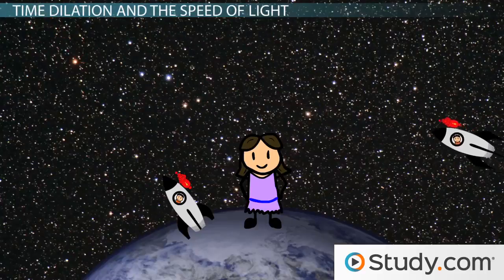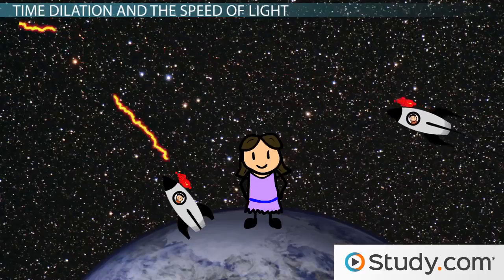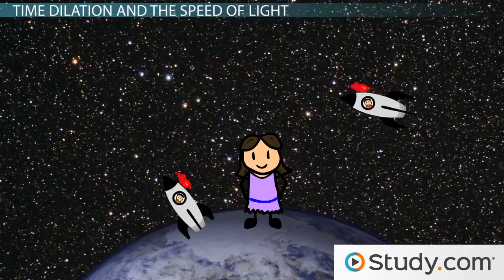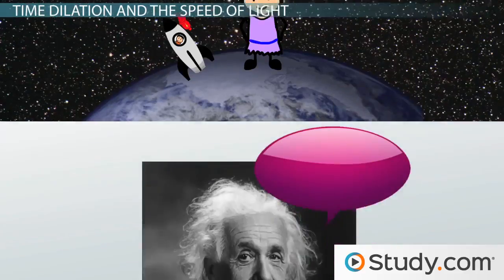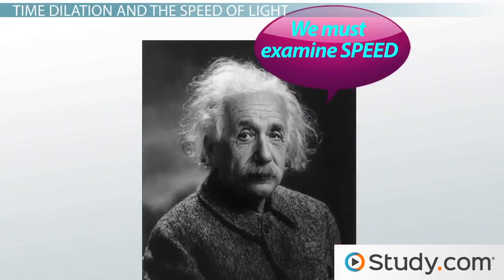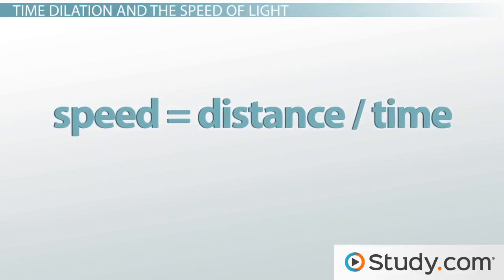How can this be? How can light travel at the same speed regardless of the light source or the observer's perspective? To answer this question, we must examine speed. Remember, speed is simply a measure of distance traveled over a period of time.